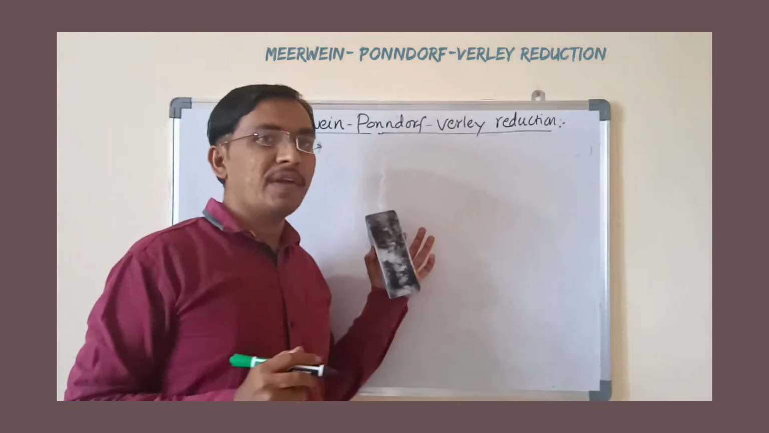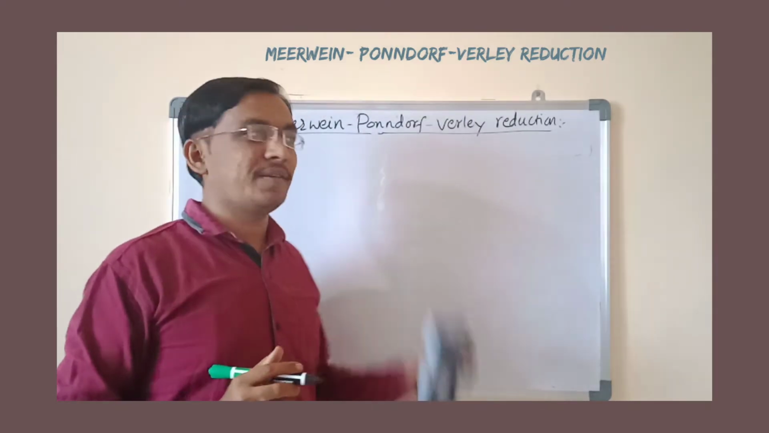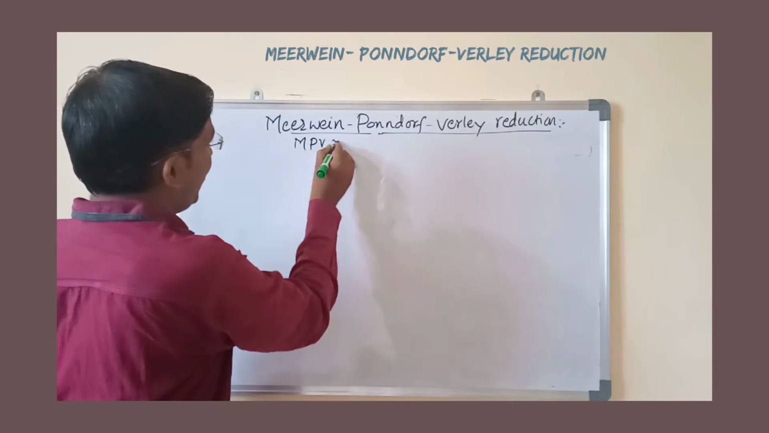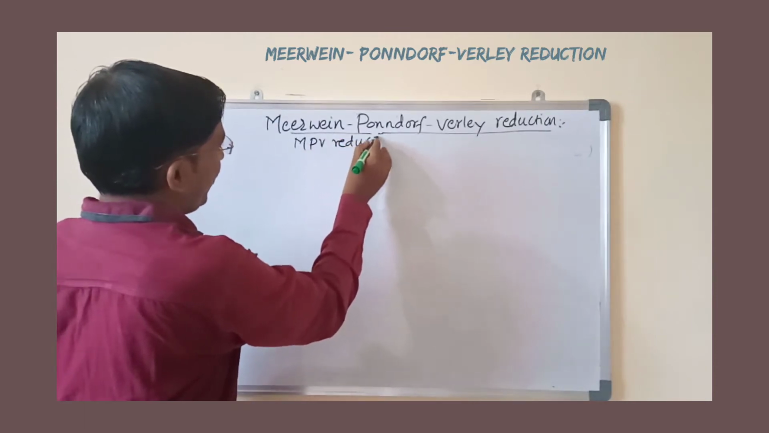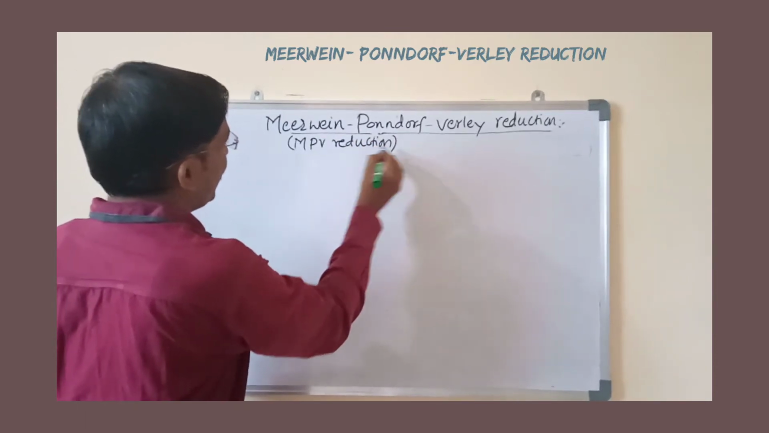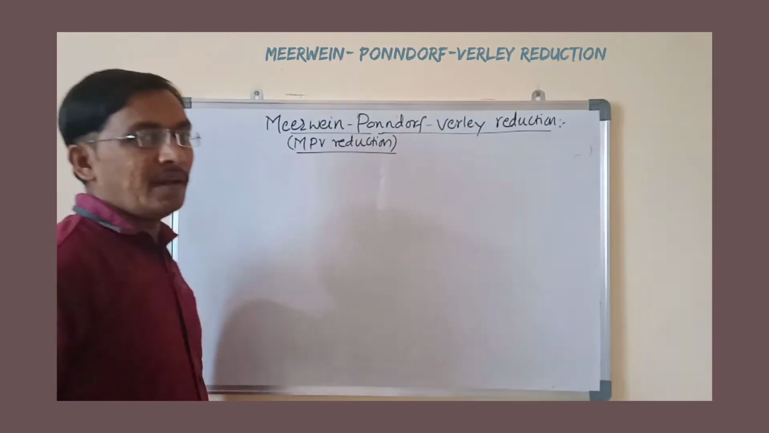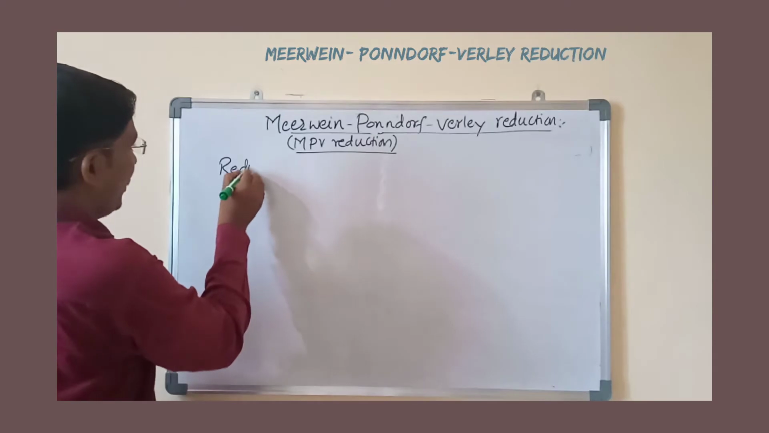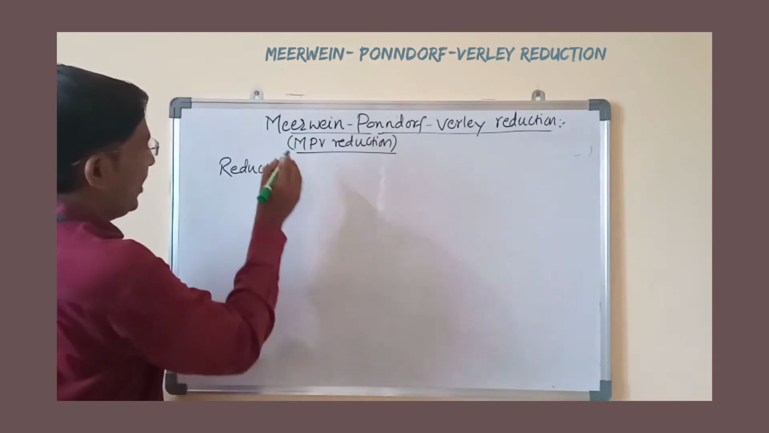Today we see Meerwein-Ponndorf-Verley reduction. It is also known as MPV reduction. In this, the reduction of a carbonyl compound, that is aldehydes and ketones.